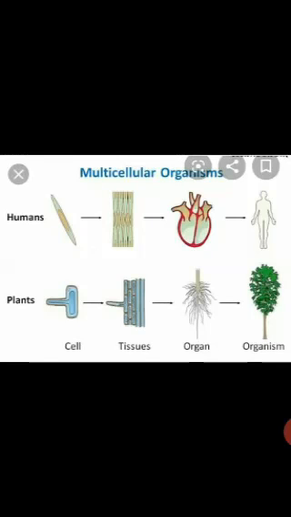Then in unicellular organisms, the cell division occurs by fission or by budding, whereas in multicellular organisms, the cell division occurs by mitosis and meiosis process. So these are some basic differences to understand the unicellular and multicellular organism.